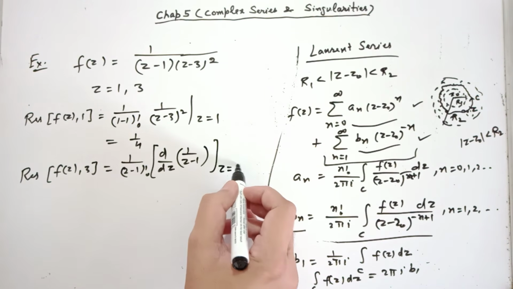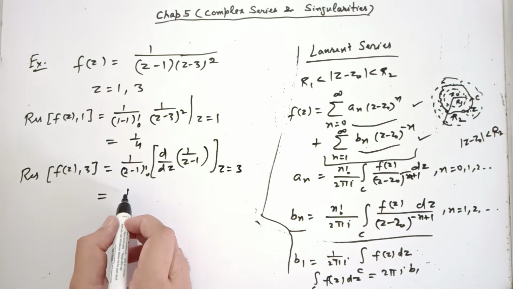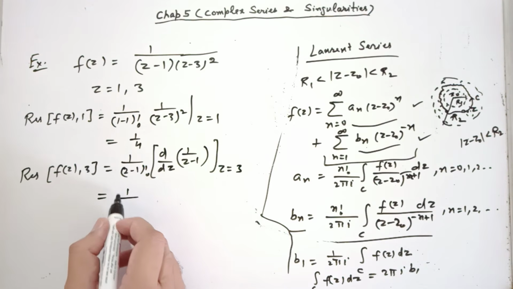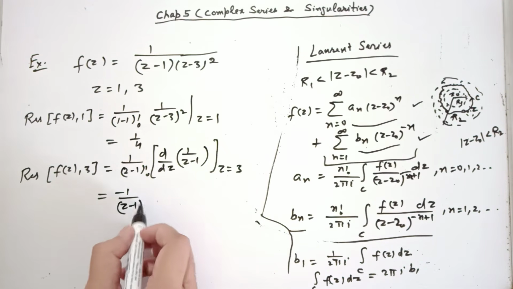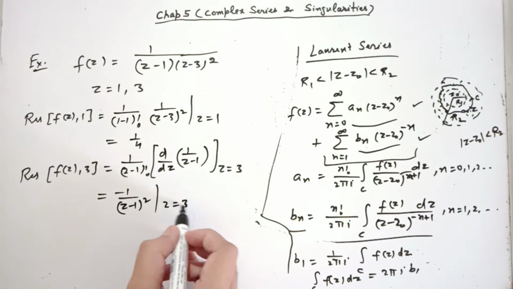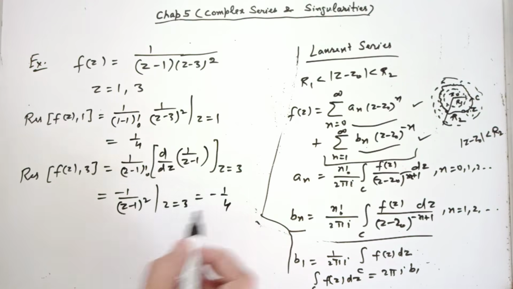Finally calculate it at z equal to 3. See what do you get? Minus 1 over (z minus 1) whole square at z equal to 3. That means minus 1 over 4. So this is residue of f(z) at z equal to 3. So you see calculation of residues at the poles is simple. You just need to know that formula.